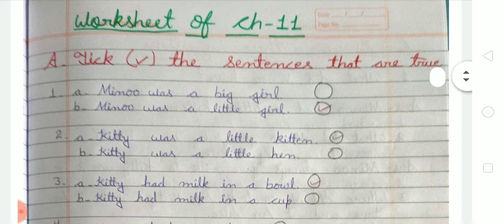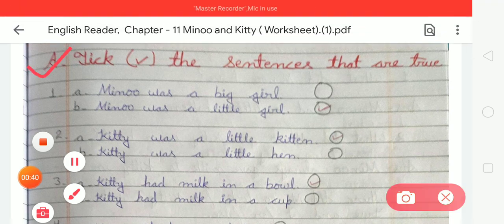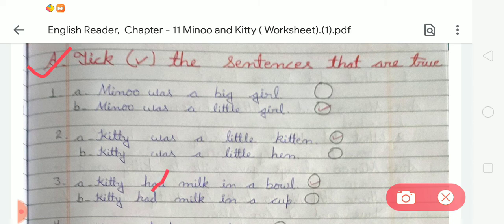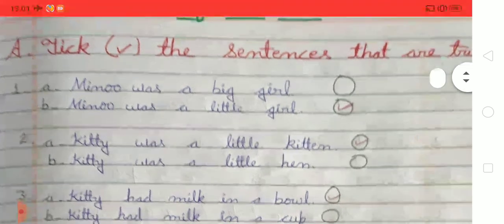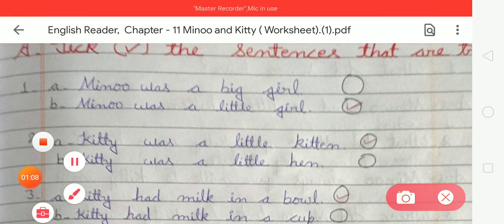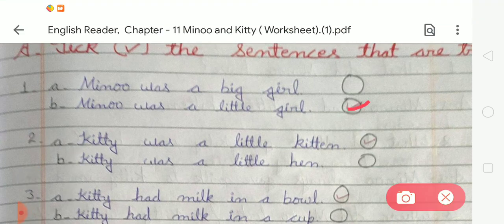After that there is the first exercise, A. In exercise A there is a question: tick the sentences that are true. So students, here you can see there are two options and you have to choose the correct one, and after that you have to tick the circle. At first: Minu was a big girl and Minu was a little girl. Now tell me which one is correct. Yes, it is Minu was a little girl. So we have to take option B.